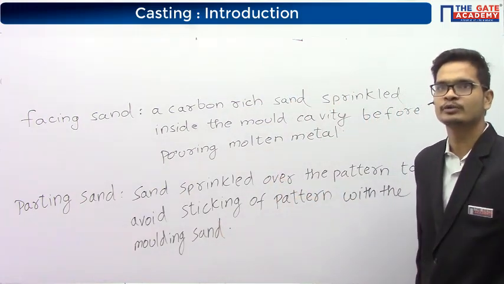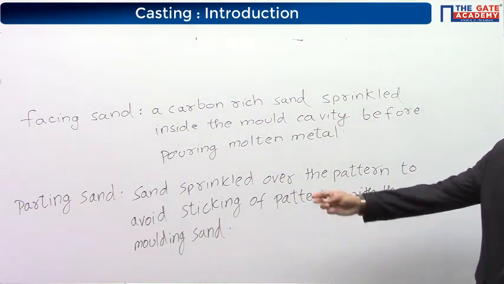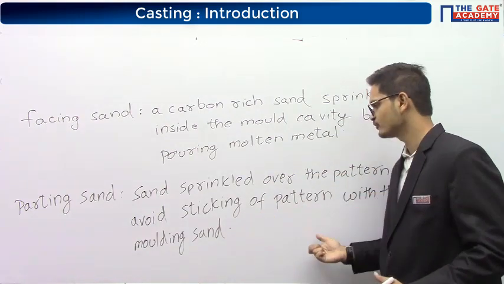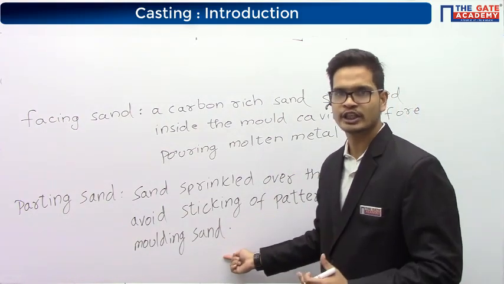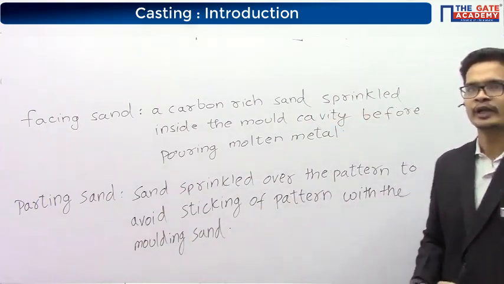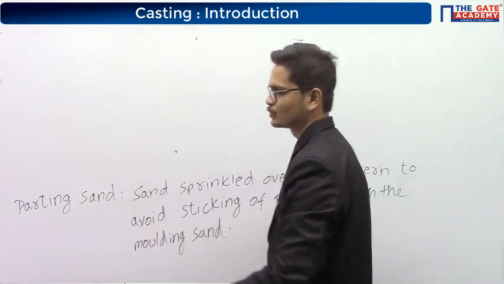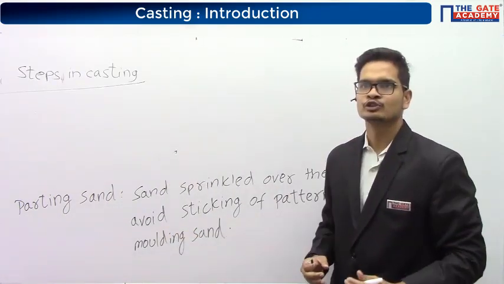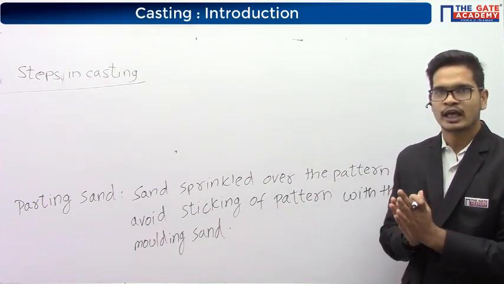Okay, so please copy these two definitions. Parting sand is a sand sprinkled over the pattern to avoid sticking of pattern with the molding sand. In the videos that we saw, parting sand was a white sand that was sprinkled in the beginning. Okay, so let us see what are the steps involved in the casting process. So what are the steps involved in the casting? I showed you the video.